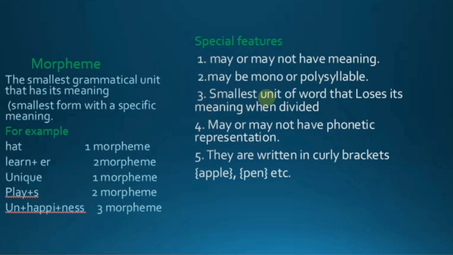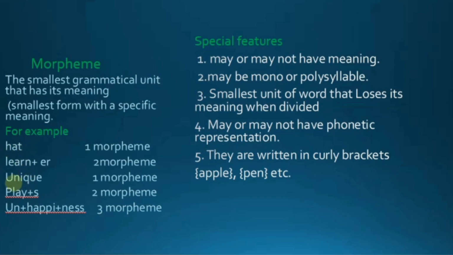Feature number 3: the smallest unit of the word that loses its meaning when it's divided. This is again a very special quality of the morpheme. It is the smallest unit and cannot be further divided; it's indivisible. If we try to divide the word hat into h and at, it doesn't make any meaning.